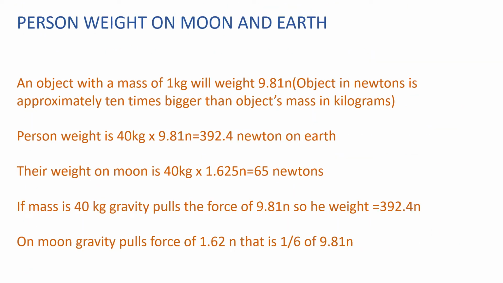So let us take the example of the weight on the earth and on the moon. Suppose a person's mass is 40 kg, but we'll not say that is weight, that is the mass. Weight we consider when there is a mass and the gravitational force. So this is the mass, 40 kg, and this is the gravity, 9.81. When these are multiplied by each other, we call it weight. Here comes the weight of a person, 392.4 newtons on earth.